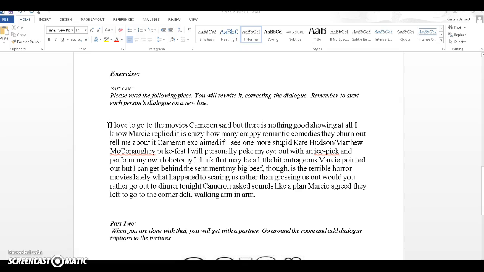I love to go to the movies, Cameron said, but there's nothing good showing at all. I know, Marcy replied. It is crazy how many crappy romantic comedies they churn out. Tell me about it, Cameron exclaimed. If I see one more stupid Kate Hudson, Matthew McConaughey puke fest, I will personally poke my eyes out with an ice pick and perform my own lobotomy.